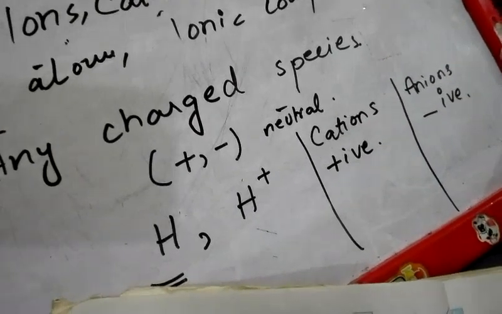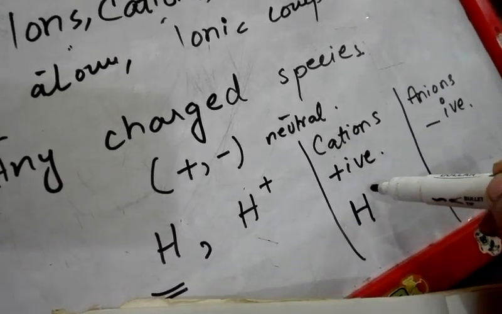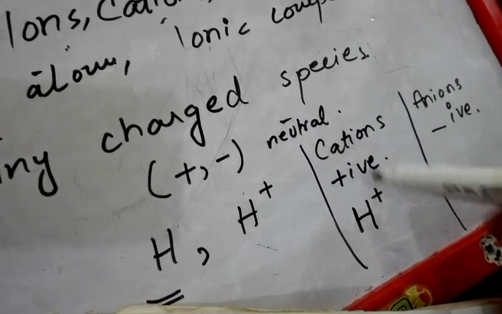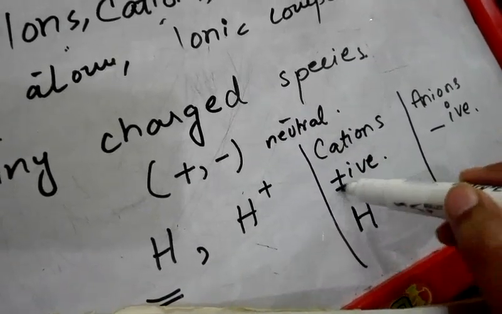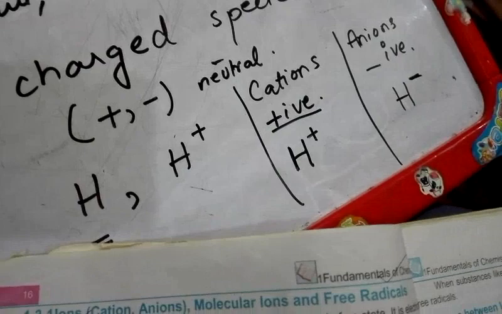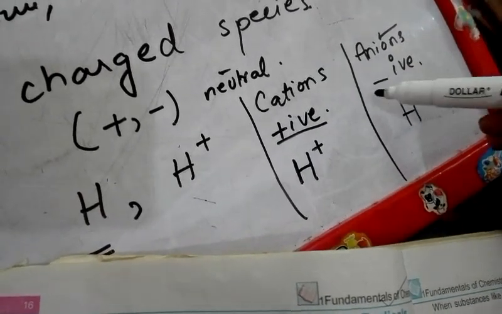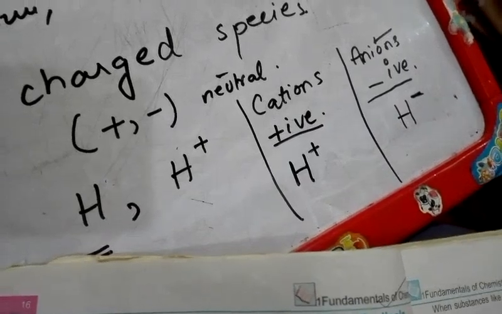So if anything is positively charged, first of all, if something is charged, it is an ion. This is hydrogen ion. And which ion? This is cation. Why? Because it is positively charged. And if I represent hydrogen like this, minus, then this is an anion. Why anion? Because it occupies a negative charge.